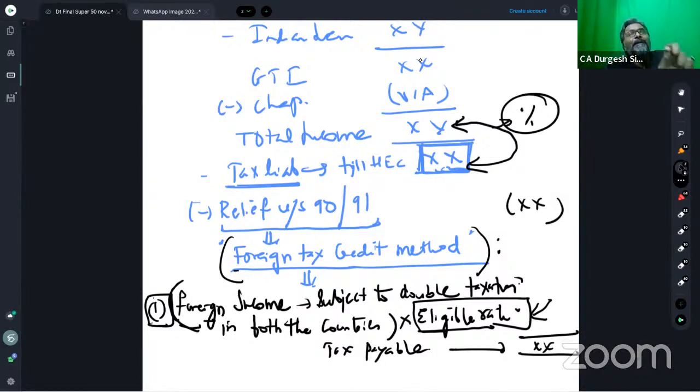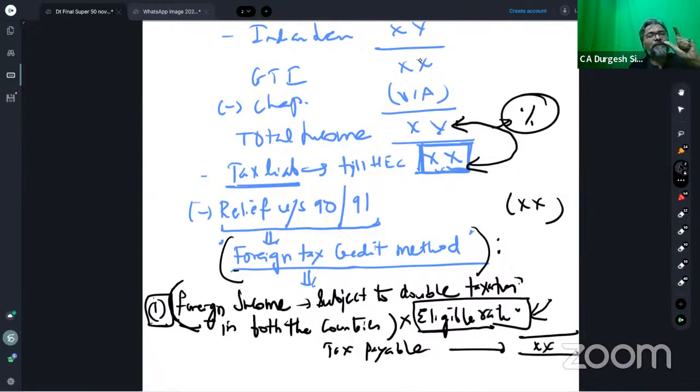This was the real bone of contention. This deduction, students, was given to you where? Primarily under the law of the foreign country, but under the income tax law, there was no such deduction. And therefore, students, what happened in this case? Be careful, students. In India, the foreign income forming part of my total income was on the higher side as compared to the foreign income getting taxed in the foreign country. That was very much on a lower side because the deduction was given.